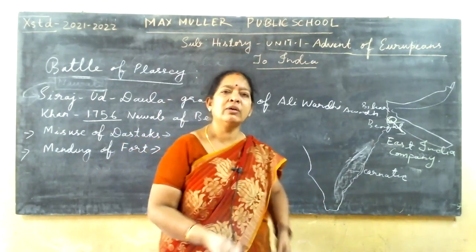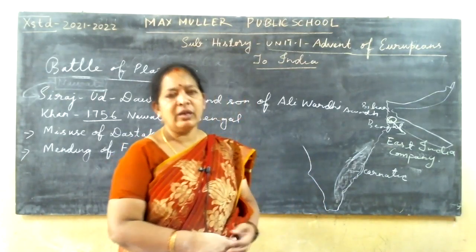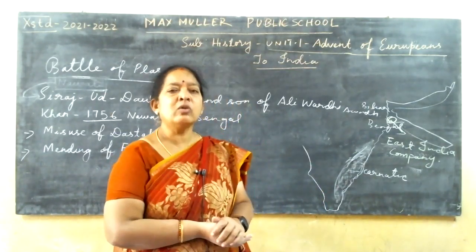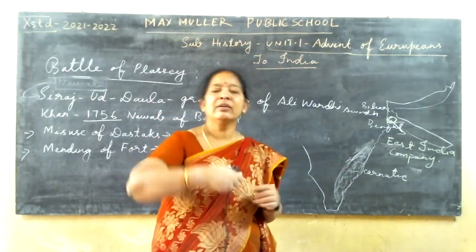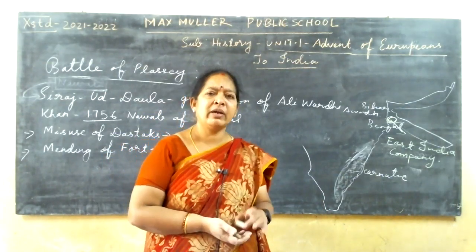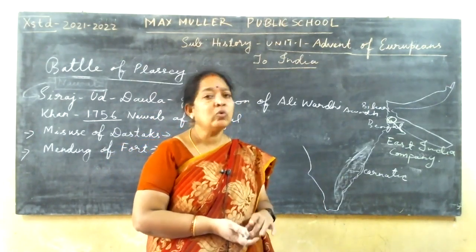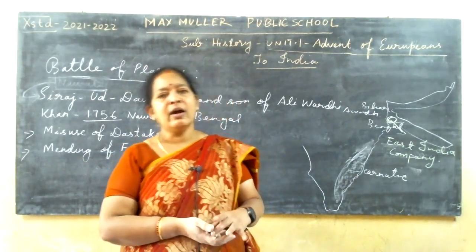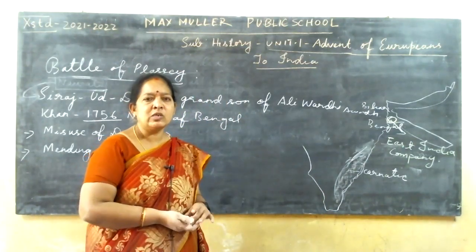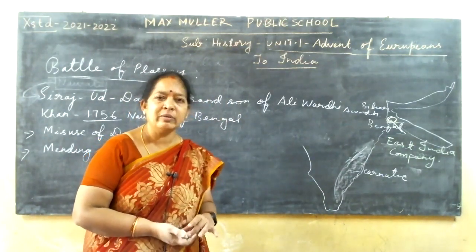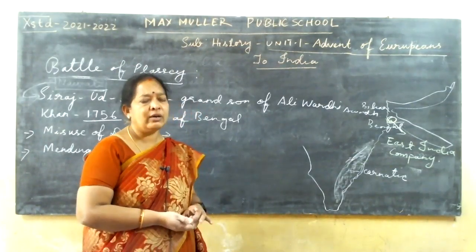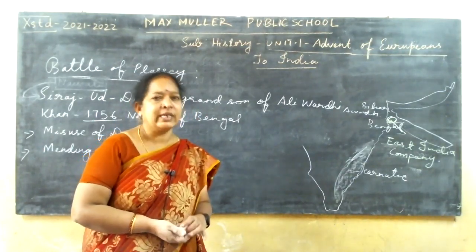The British, without the permission of Nawab Sirajuddaulah, started storing cannons. They also started repairing that fort without his permission. He was enraged by this. Sirajuddaulah got angry and ordered the removal of the cannons. They didn't do it. The Britishers did not obey his orders. So that was the second reason.